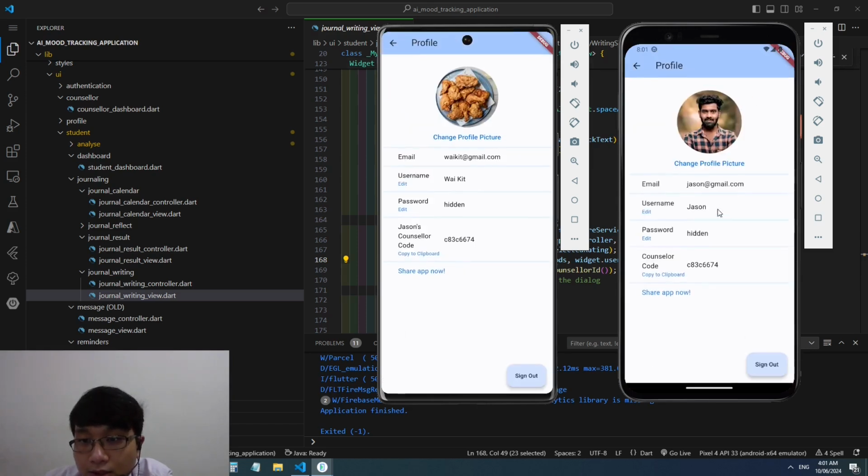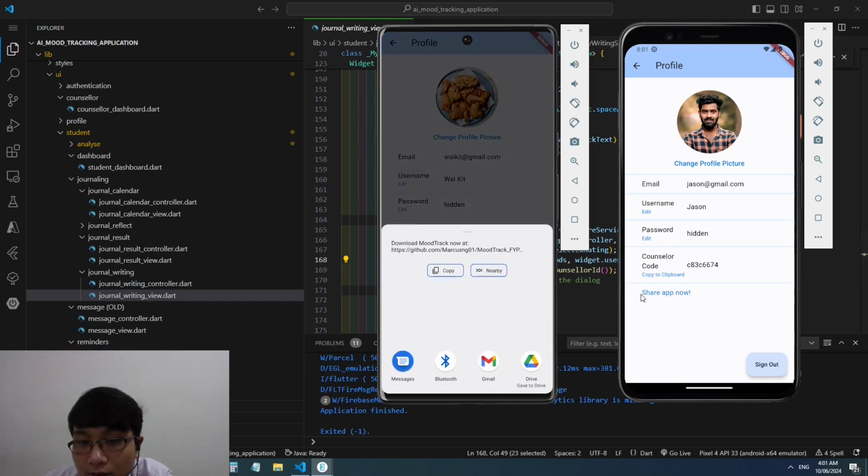And if you want to change the username, you can. Changing password is also available. And if I want to share the app to another person as a student, I would have to copy Jason's counselor code and share it to them so that they can sign up under Jason also. Of course, Jason is able to do the same by clicking on his counselor code. And if you are too lazy to copy and paste and create a message of your own, you can just click on share app to share the app through social media. But since it's an emulator, WhatsApp is not available and I can't realistically share on an emulator.